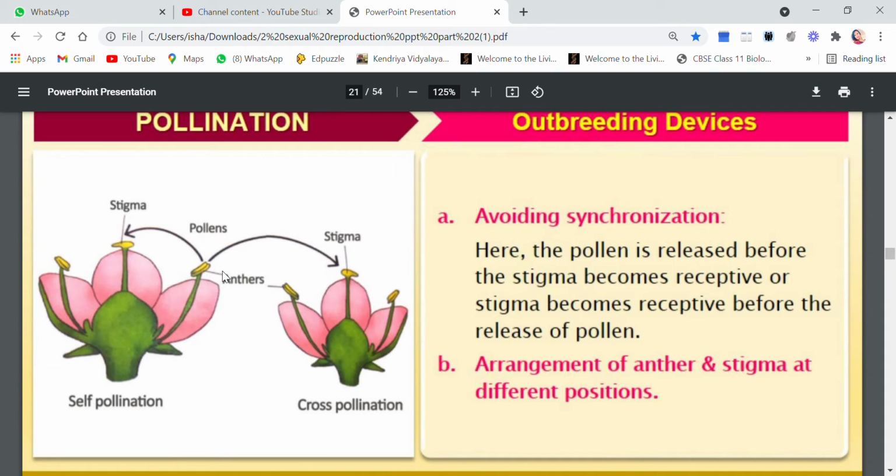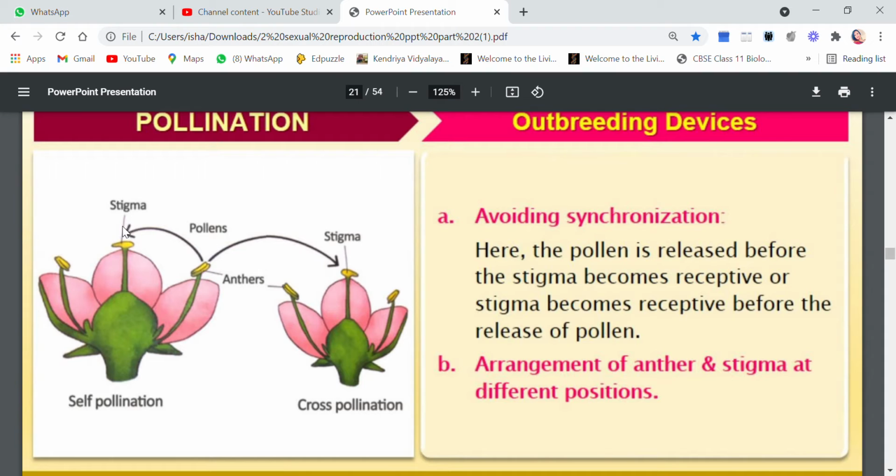What do you mean by synchronization? Children, it means the maturity of pollen and the receptivity of the stigma should not be at the same time. If the pollen is mature, the stigma should not be ready to receive.